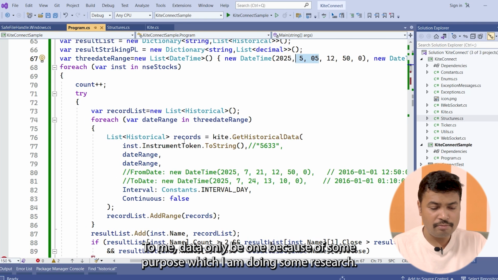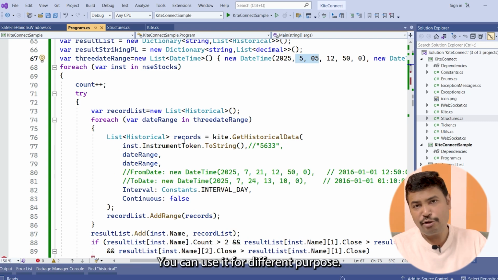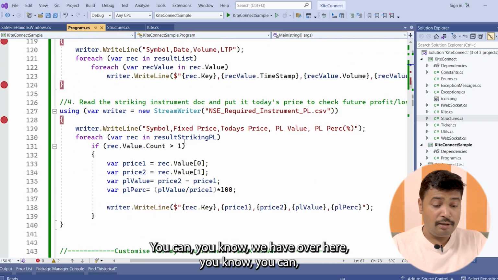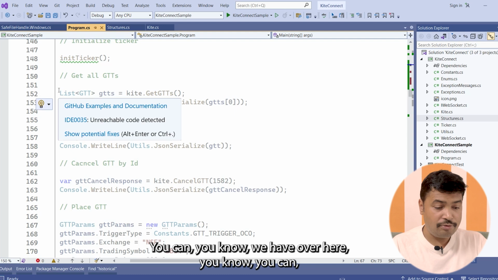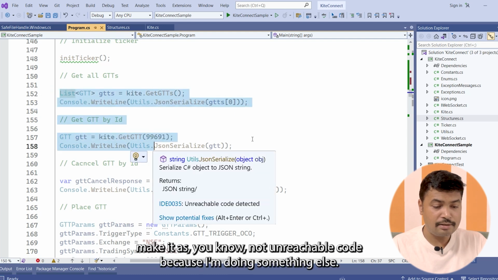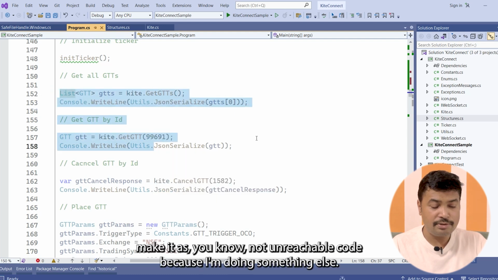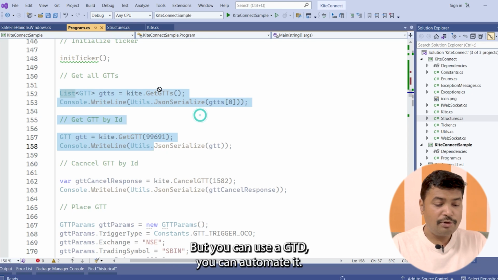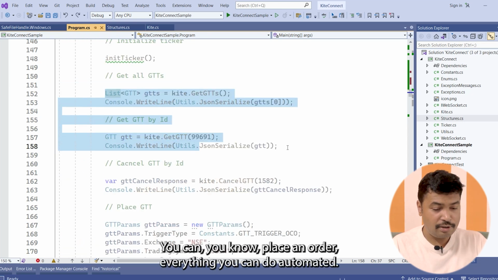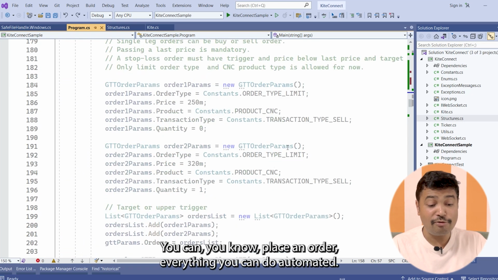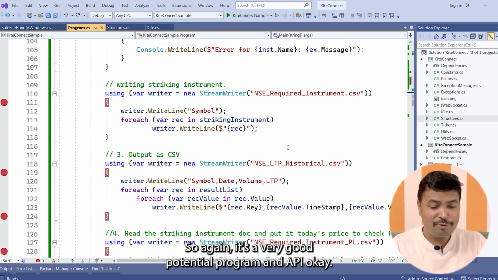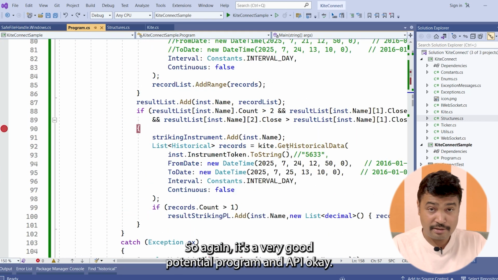We want only that data, because of some research I am doing. You can use it for different purposes. You can make this unreachable code, because I am doing something else, but you can use a GTT, you can automate GTT, you can place an order, everything you can do automated. So again, it's a very good, potential program and APIs.